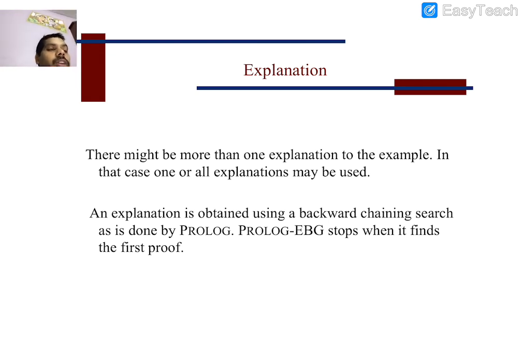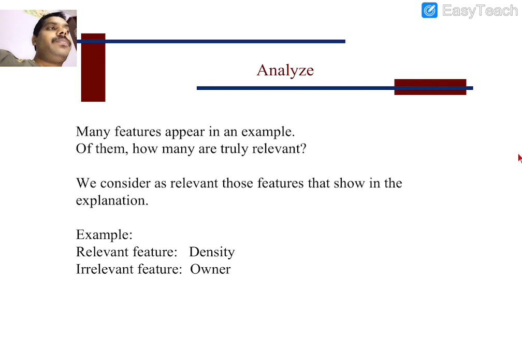So, background knowledge. An explanation is obtained using backward chaining. Search is done by Prolog. Prolog-EBG stops when it finds the first proof. So whenever we reach the solution, then we stop our process. That is the case we are going to observe with Prolog-EBG.